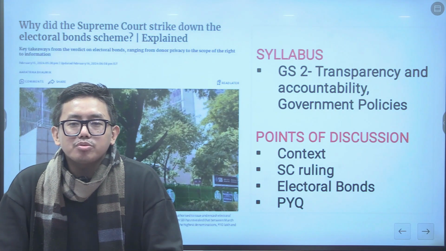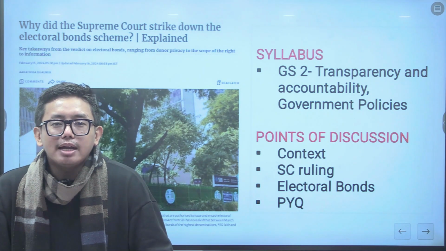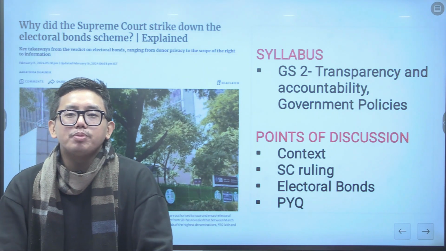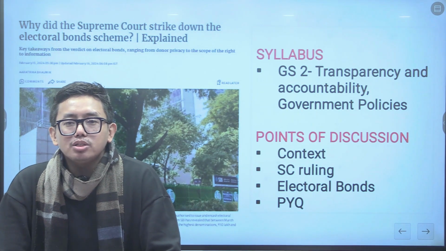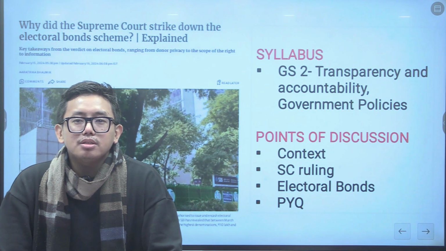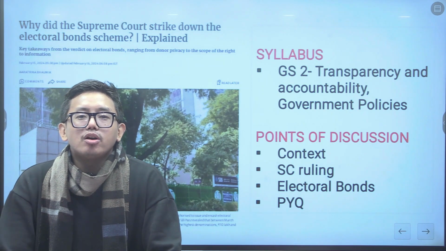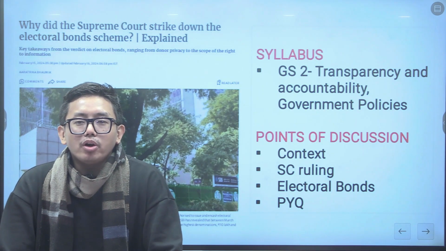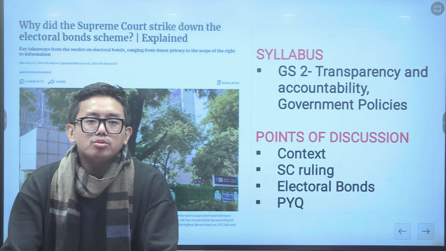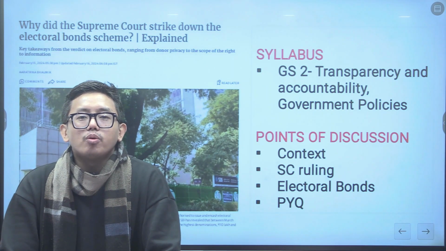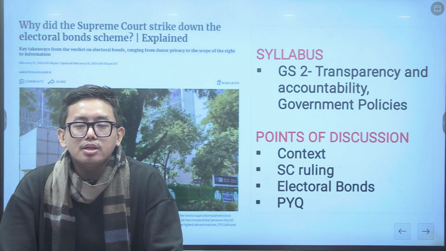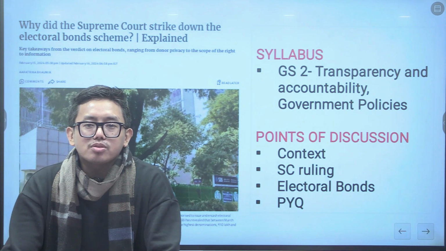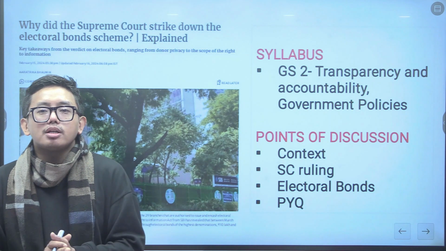Recently, the 5-judge bench of Supreme Court of India held the electoral bond scheme in India as unconstitutional, and in this context, this news becomes important from UPSC prelims perspective and also for the GS2 of UPSC mains. Under GS2, the syllabus that this news falls under is the transparency and accountability and the government policies and interventions. The point of discussion of this topic is going to be the context of the news, why this topic was in news. We'll discuss what is the ruling of Supreme Court of India, then we'll understand about the electoral bonds and its provisions in India, then we'll discuss the PYQ that has been asked from the similar topic. So without further ado, let us begin the analysis.